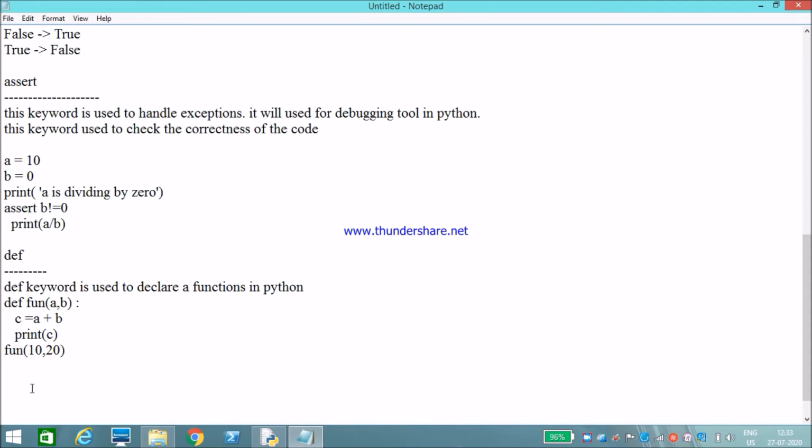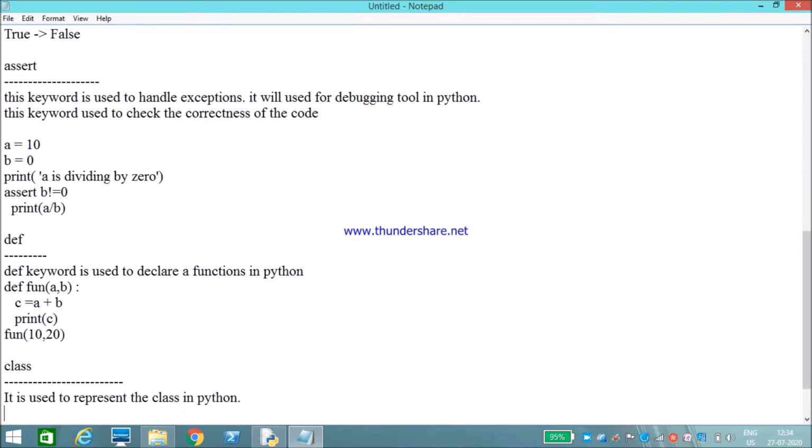My next keyword is class. Class is used to create a class in Python. It is just a blueprint of an object.